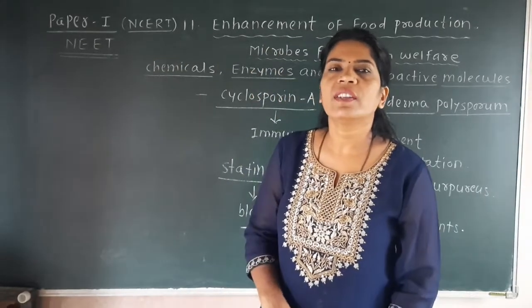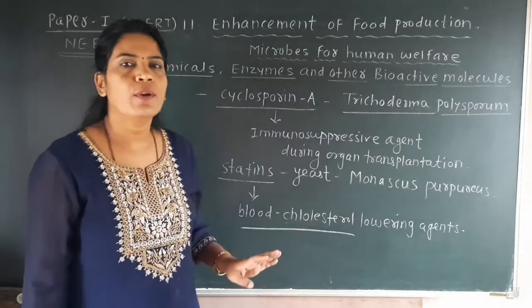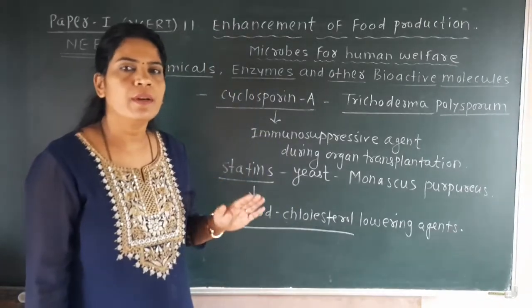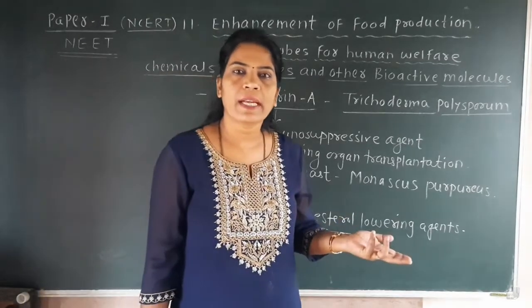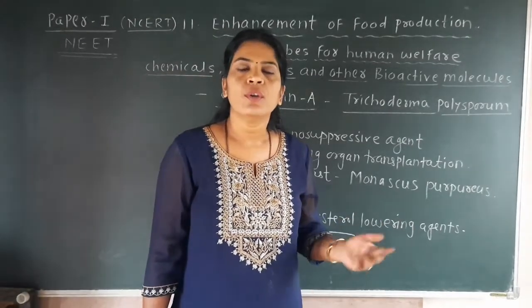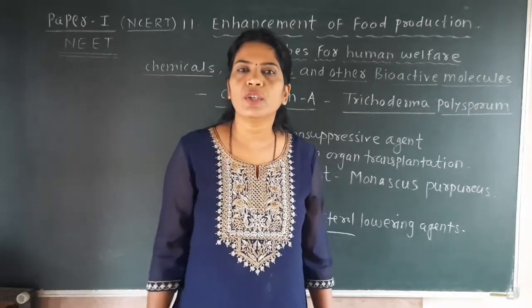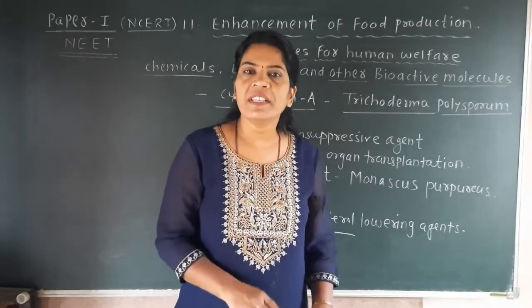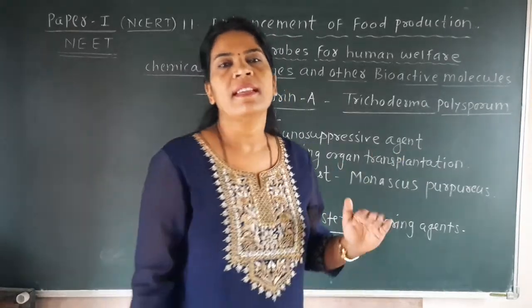Okay, so here we have completed our lecture from the NCERT for the NEET point of view, which we have already studied in our state board syllabus. But students, for NEET you have to remember all the things, like which are the fungi, which are the bacteria, which is the yeast. So you have to make a chart under the title yeast. One yeast is Saccharomyces cerevisiae.